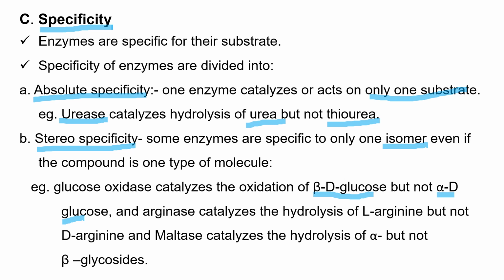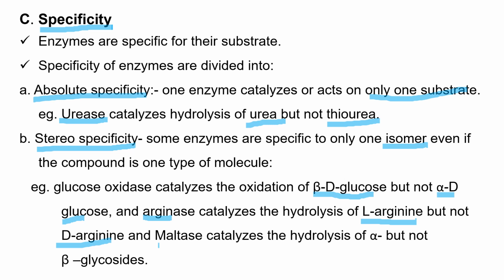Therefore, glucose oxidase acts on beta glucose, not on alpha glucose. Arginase catalyzes the hydrolysis of L-arginine, but not D-arginine. L-arginine and D-arginine are isomers, so arginase catalyzes the hydrolysis of L-arginine, but not D-arginine.